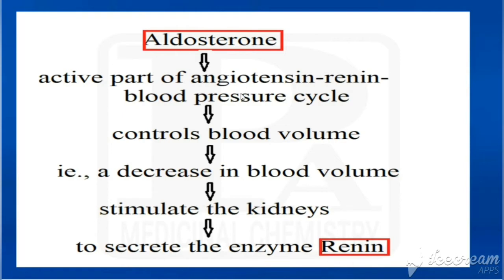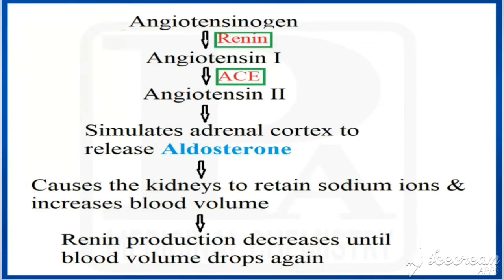Aldosterone is an active part of the angiotensin-renin blood pressure cycle and it controls the blood volume. When the blood volume decreases, it stimulates the kidneys to secrete the enzyme called renin. Already we have seen this renin in ACE inhibitors. This renin converts angiotensinogen into angiotensin 1. Then by means of angiotensin converting enzyme, that is converted to angiotensin 2. That stimulates the adrenal cortex to release aldosterone, which causes the kidneys to retain sodium ions and increases the blood volume. So renin production decreases until the blood volume drops again.